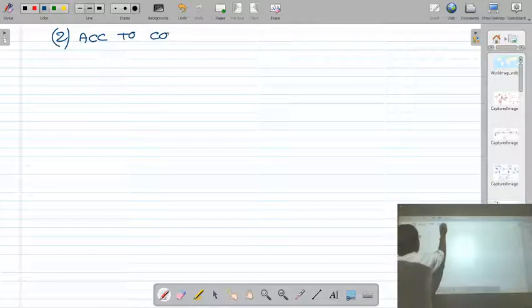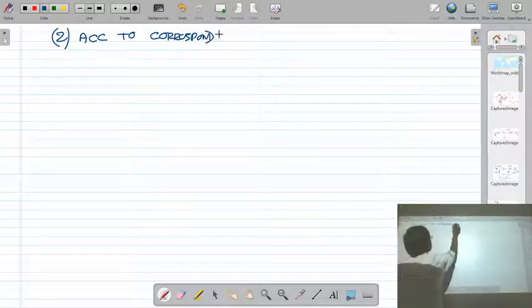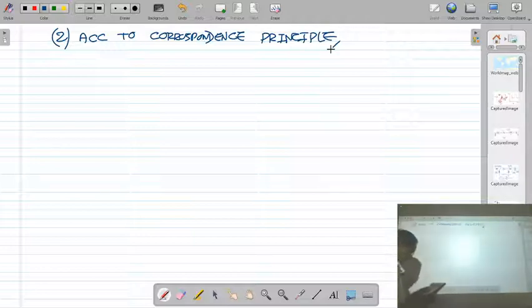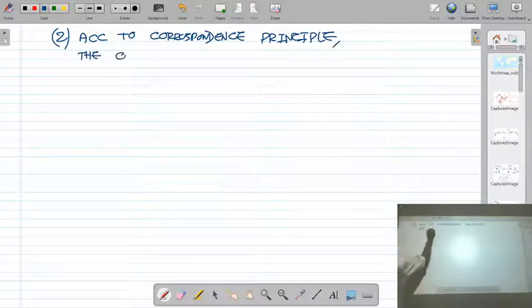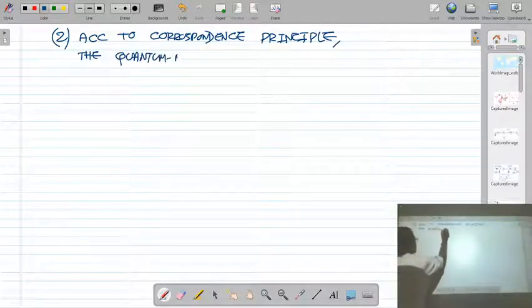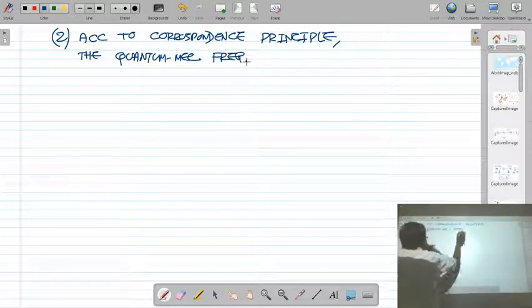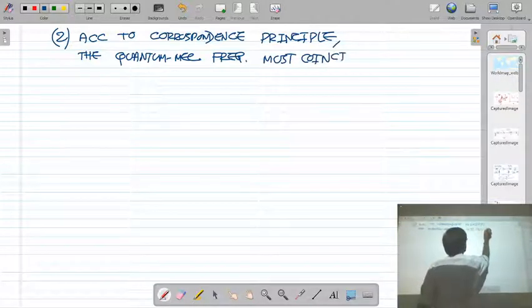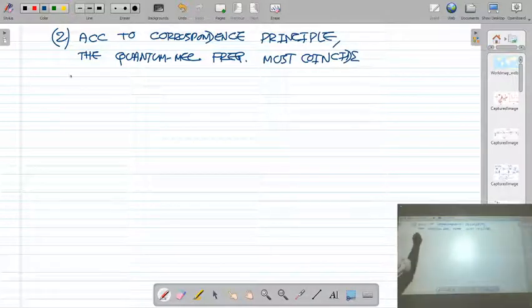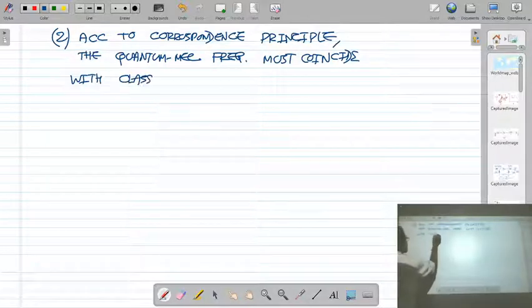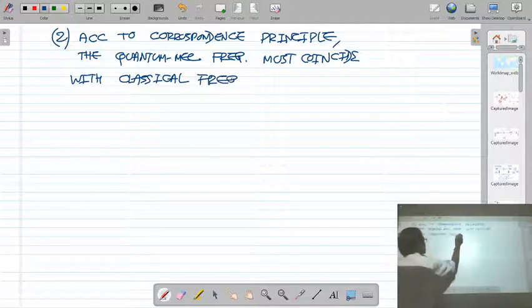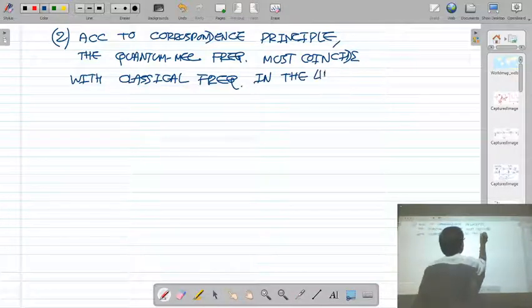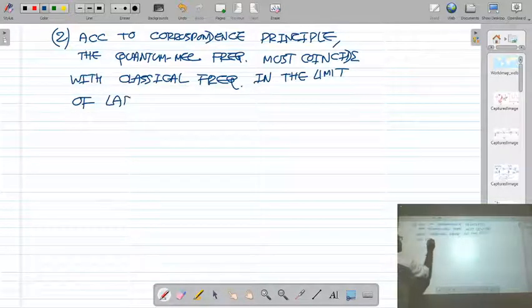According to the correspondence principle, the quantum mechanical frequency must coincide with classical frequency in the limit of large quantum number.